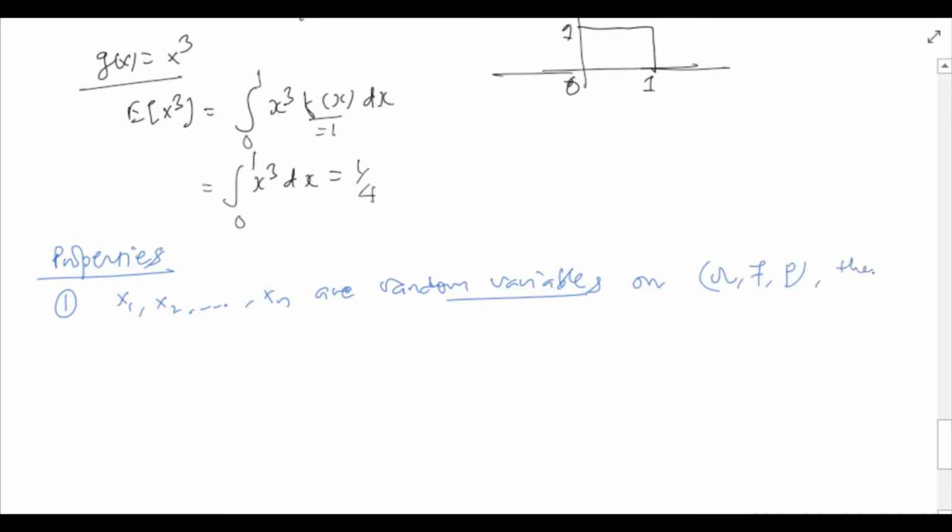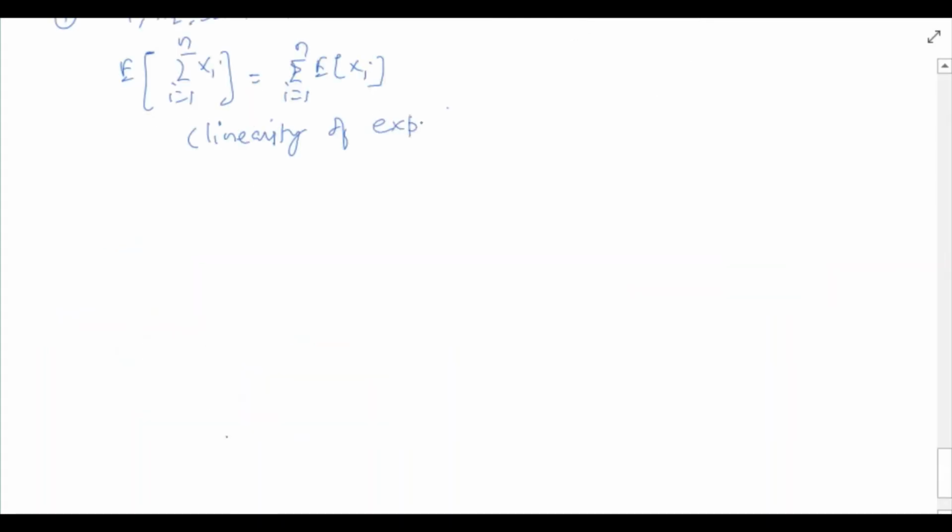Then their summation, i equals 1 to n of xi, is also a random variable, and expectation of this new random variable is sum of expectations of individual random variables. This property is called linearity of expectation. This is quite a useful property, and in fact we will see one of its uses very soon.